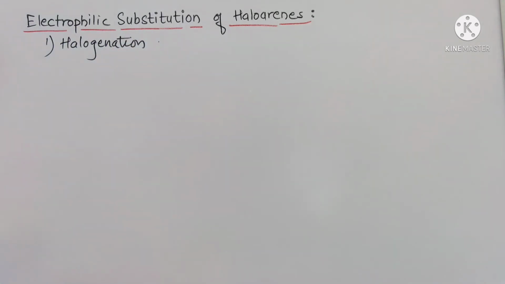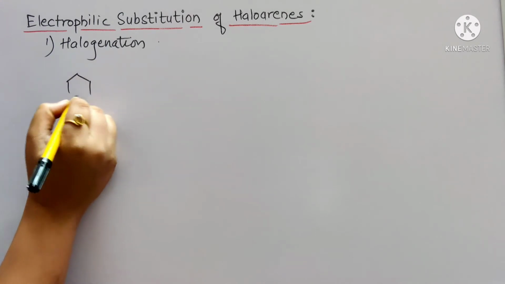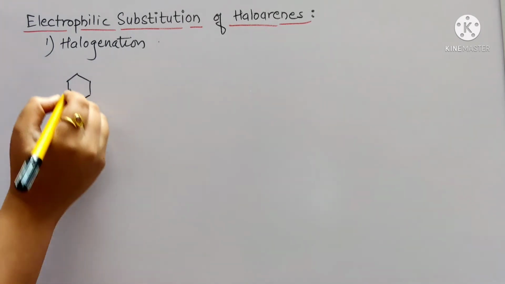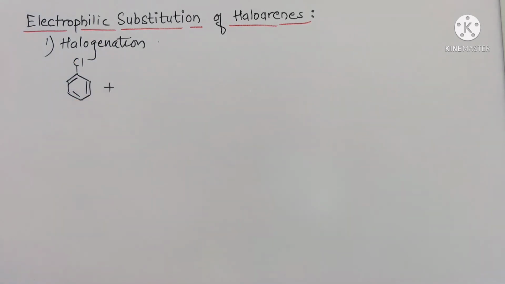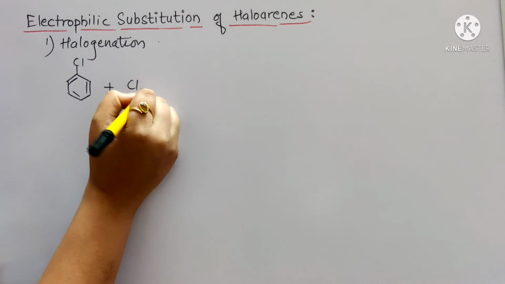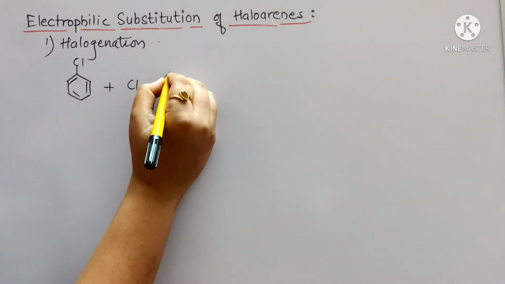Okay, so halogenation is the introduction of a halogen atom to the haloarenes. We'll write the reaction. First, chlorobenzene. As the reaction is halogenation, addition of halogen will take place. We'll consider chlorination first. In a similar way, the addition of chlorine will take place at the ortho and para positions, and the reaction takes place in the presence of anhydrous FeCl3.